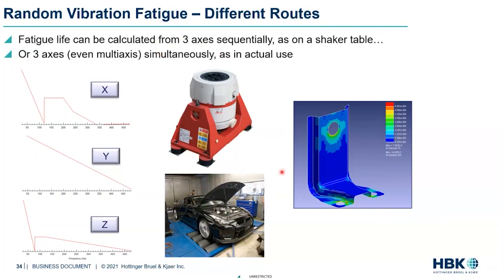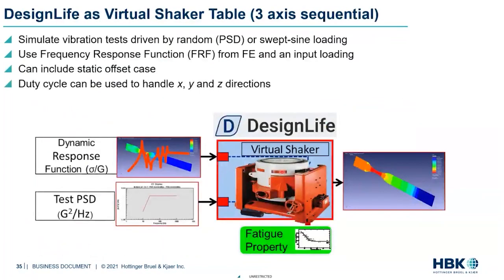So if we look at the first one, for example, the shaker table sequential, this is one of the most widely used applications of ENCODE design life and the frequency domain side of things. So basically, we again use the vibration glyph that I was talking about, and the 2 inputs to this are the FRFs, which are basically stresses for the unit excitation.